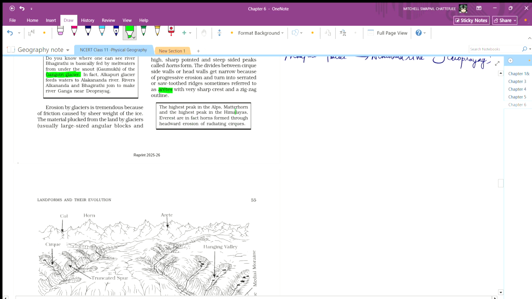So the highest peak in the Alps, that is Matterhorn, and the highest peak in the Himalayas, Everest, are in fact formed through headward erosion of radiating cirques.